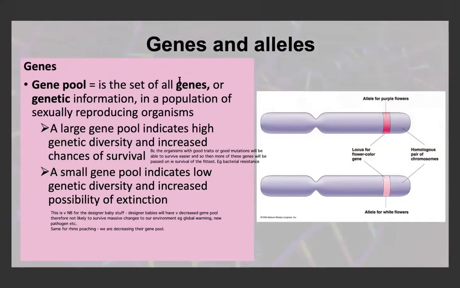The gene pool is the set of all genes, or the genetic information, in a population of sexually reproducing organisms. So the gene pool is the set of all genes within a population. A population is a group of organisms of the same species found in a particular area. So they obviously have to be the same species, and they have to be found in the same area.